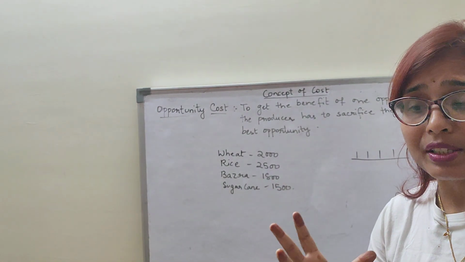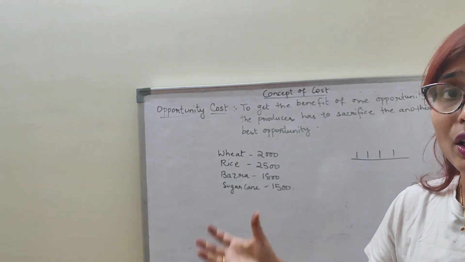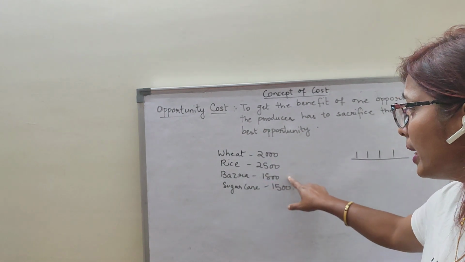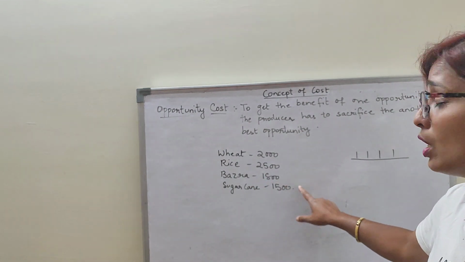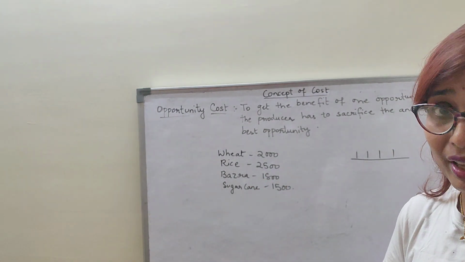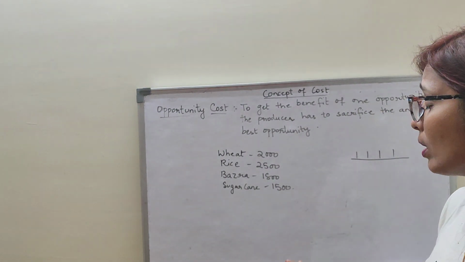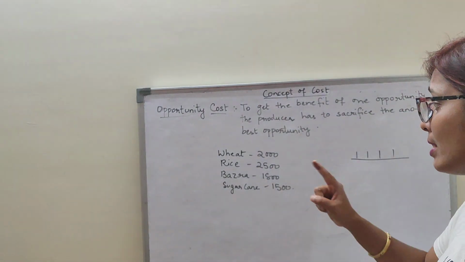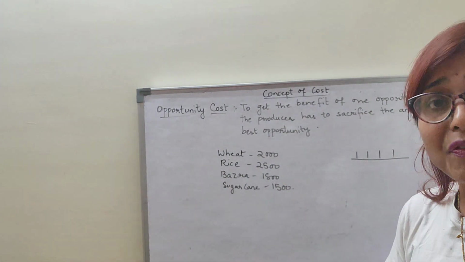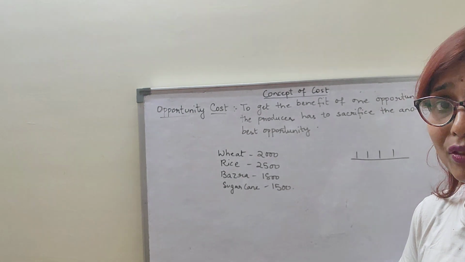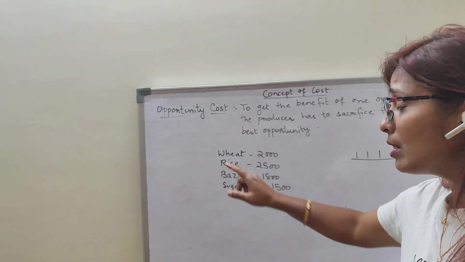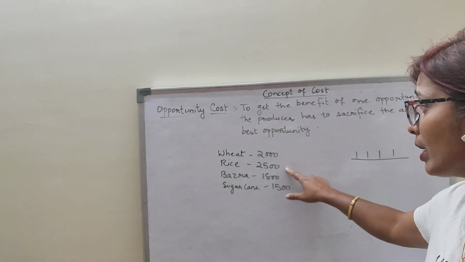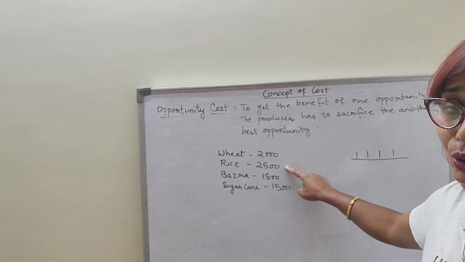Sack means the bora, that is, the container in which we can load the rice. Bajra is 1800, sugarcane 1500. So what will the farmer think of producing when he sees that the market value of one sack of rice is 2500? Definitely he is going to take the benefit of this opportunity. He is going to produce rice on the piece of land. Why? Because rice gives the highest market value.